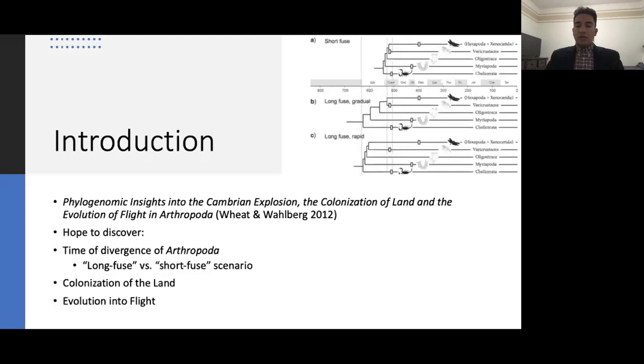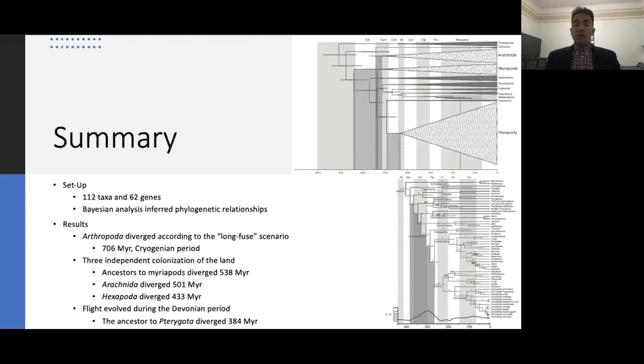The two major scenarios they are comparing in the study are the short fuse scenario, where short dramatic divergent events happen during the Cambrian period, and the long fuse scenario, where the time of divergence extends further back into the pre-Cambrian period. Their phylogenomic dataset consists of 112 taxa and 62 genes. This data was partitioned into 6 subsets of 21 taxa for every 27,984 base pairs, as it was the minimum taxa required to implement their calibration points. A standard setup was then used on the data to compute, and a Bayesian analysis was the sole technique employed to elucidate the phylogenetic relationships.